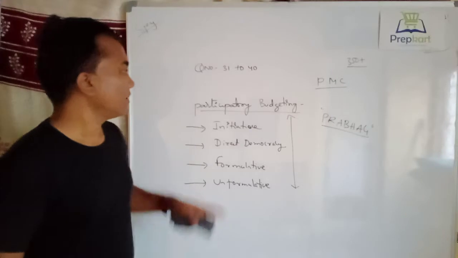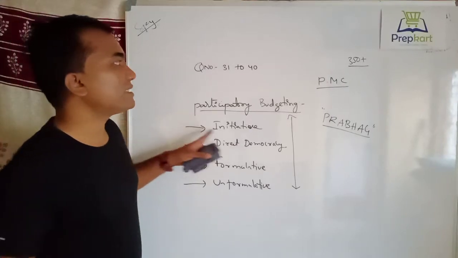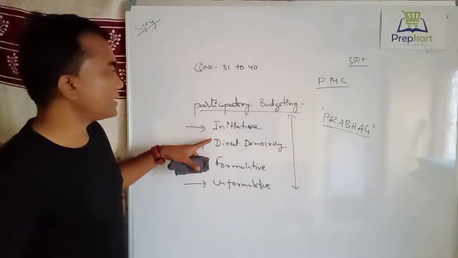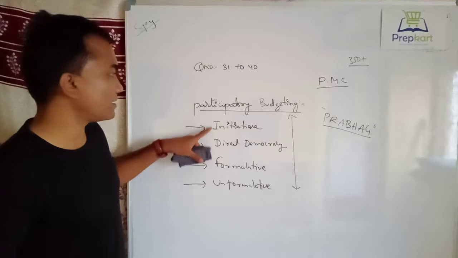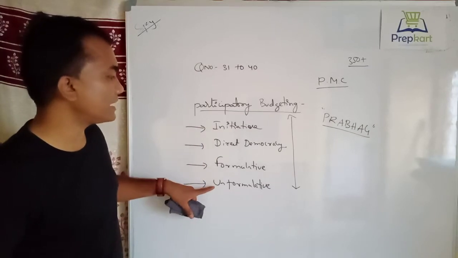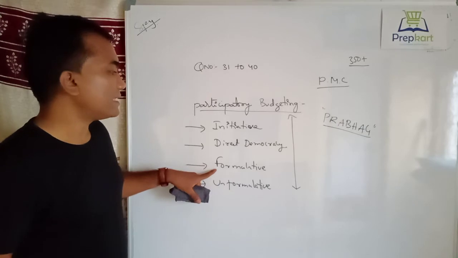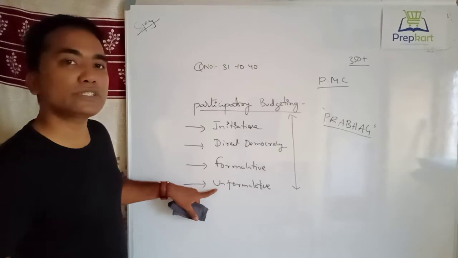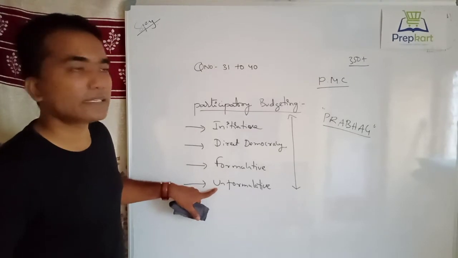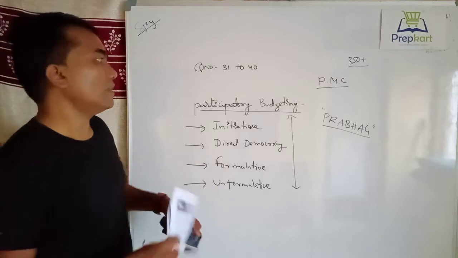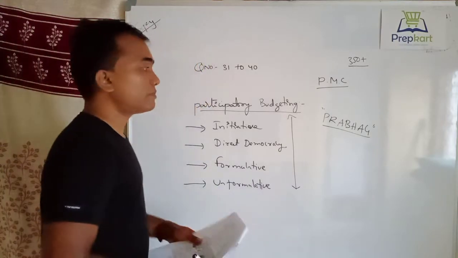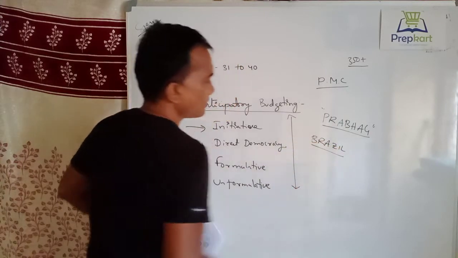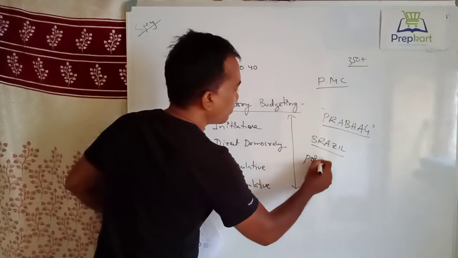Again, I am repeating, participatory budgeting in India, we can find it in Pune Municipal Corporation only. It is a part of initiative. Initiative is a part of direct democracy. Initiative is again of two types: formulative initiative and unformulative initiative. If the drafting is made and the procedures are followed, then it is formulative. If the representation is oral, then it is unformulative. Now, we can call the mother of participatory budgeting Brazil, in which we have Porto Alegre.